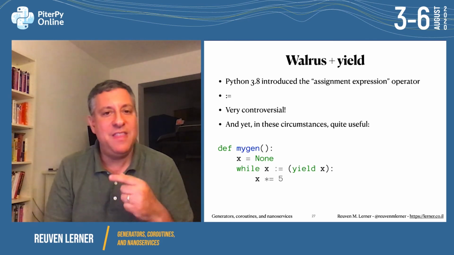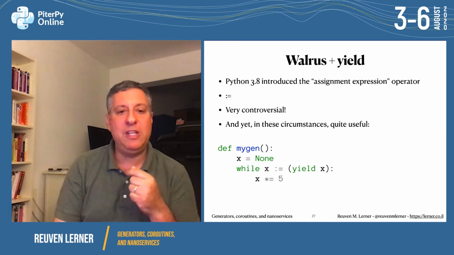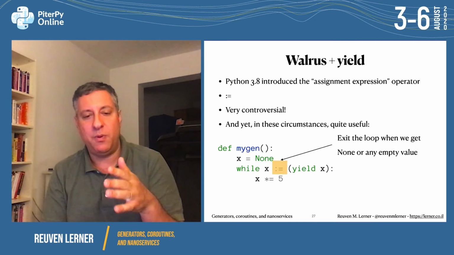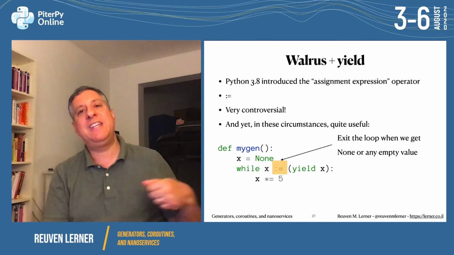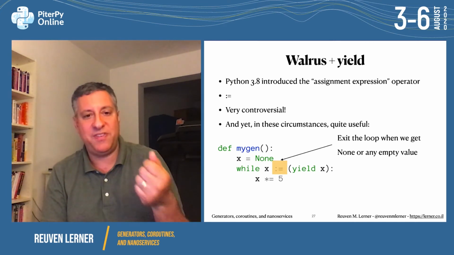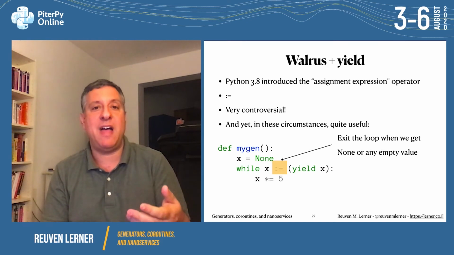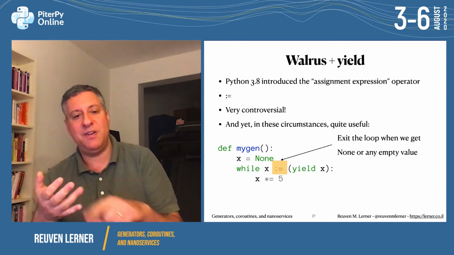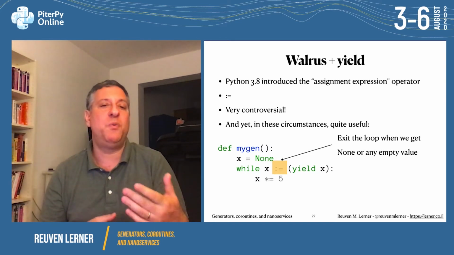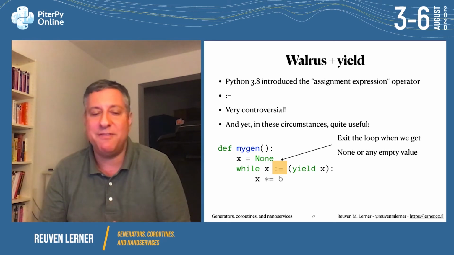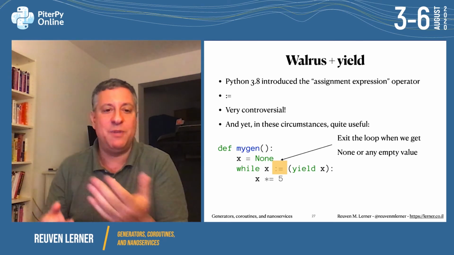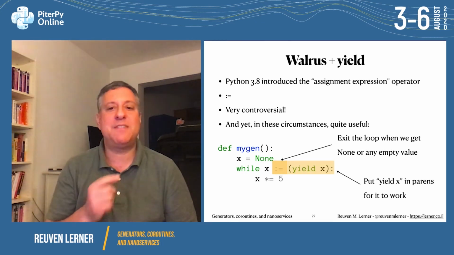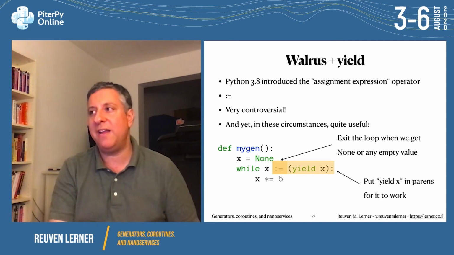But in this sort of circumstance, it actually can be really useful, because what we can do is say while x walrus equal yield of x, which means we're going to get a value from the user who sent it to us with send. If that is an empty value, meaning in a Boolean context it's going to be false, meaning we get None, 0, or something empty, then the while will be false and we'll break out of the while loop. But if we got a value that's not false in a Boolean context, it'll be assigned to x, then we'll do x times equals 5, and we'll yield again. Notice that the yield here has to be in parentheses, otherwise things don't quite work right.